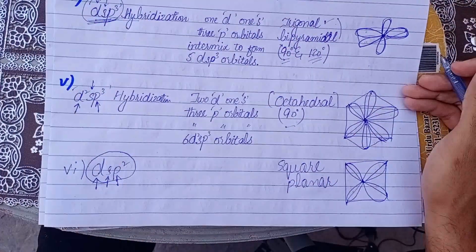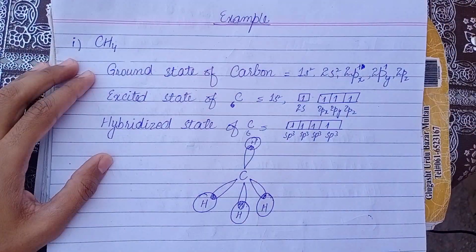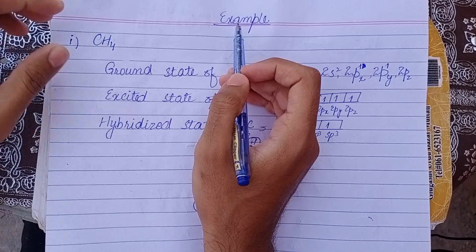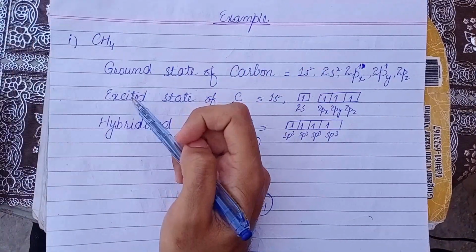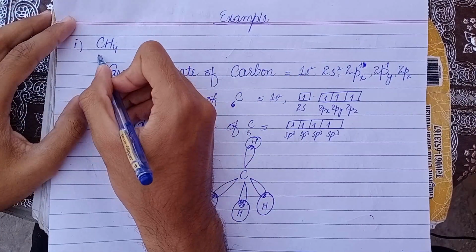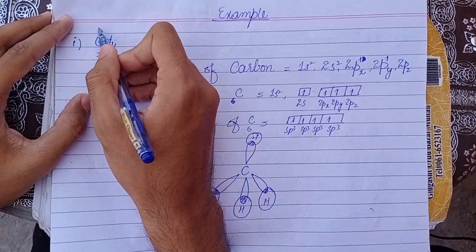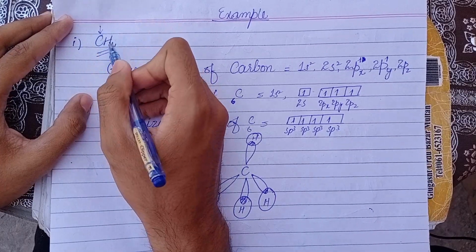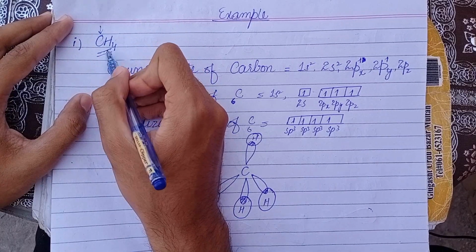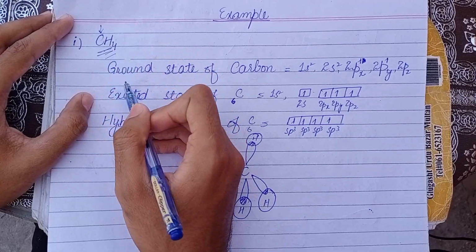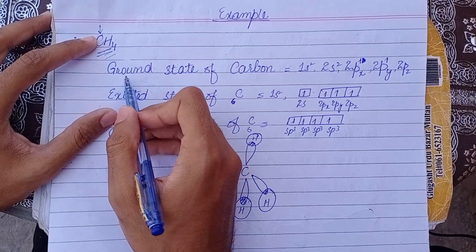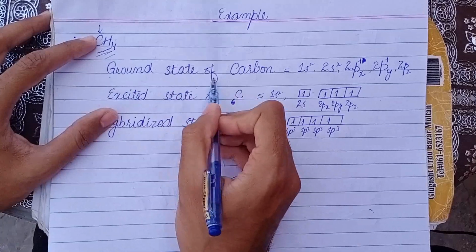Well, now to have a glance at a simple example, I'll show you how to draw a hybridized structure. Now here we have a methane molecule. Carbon is the central atom we have, and 4 hydrogens are the subsidiary atoms. First step is to write down the ground state of carbon.